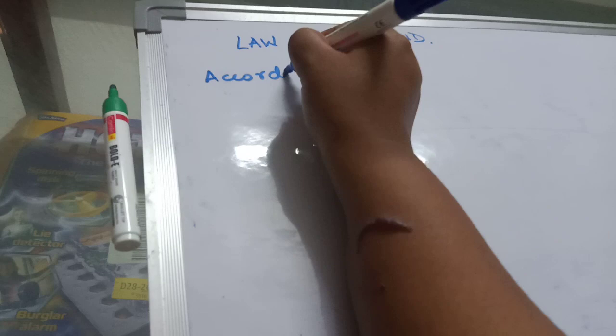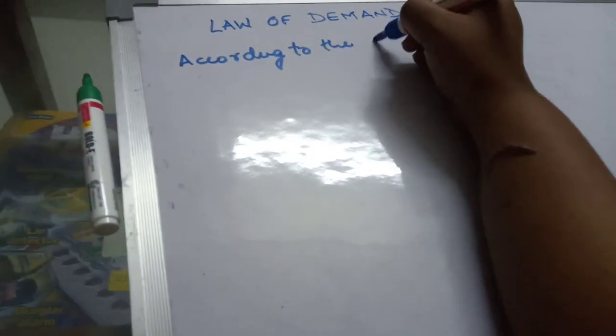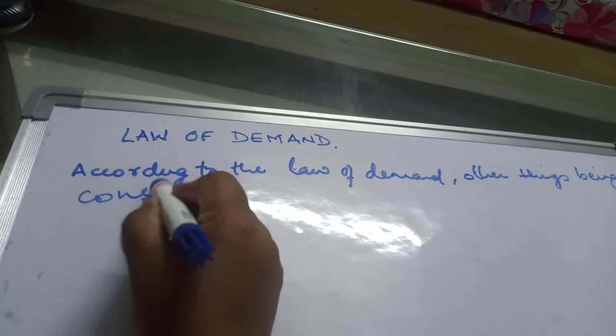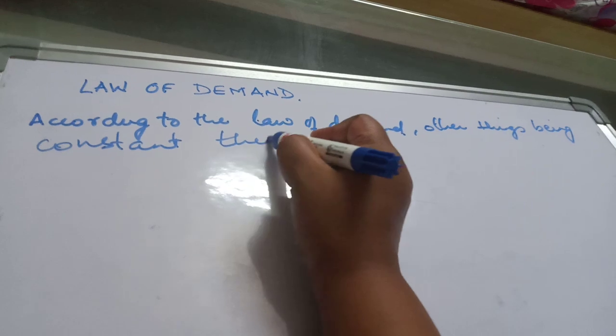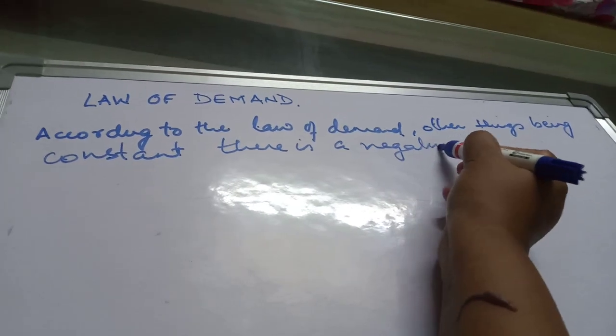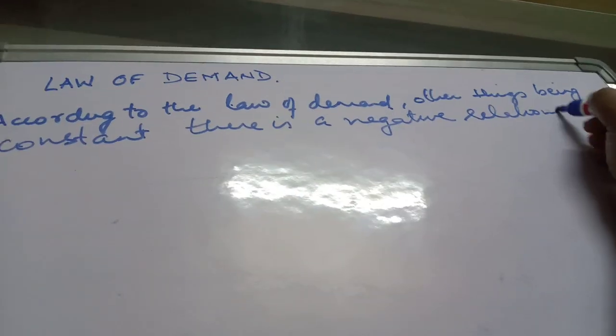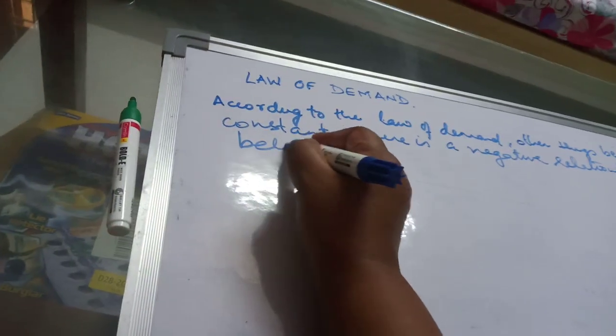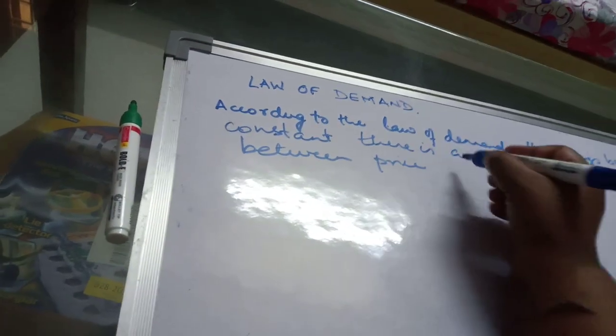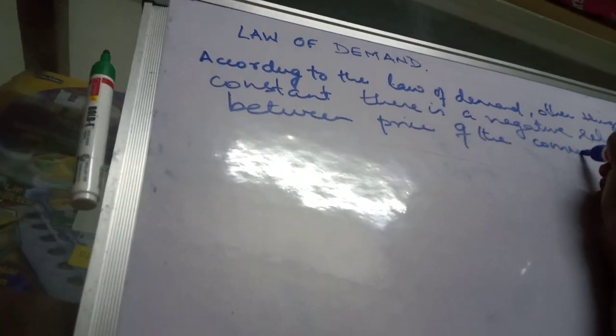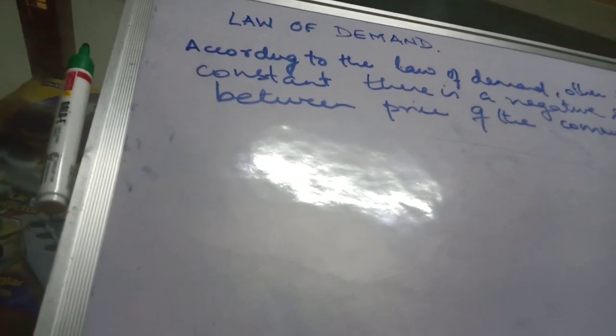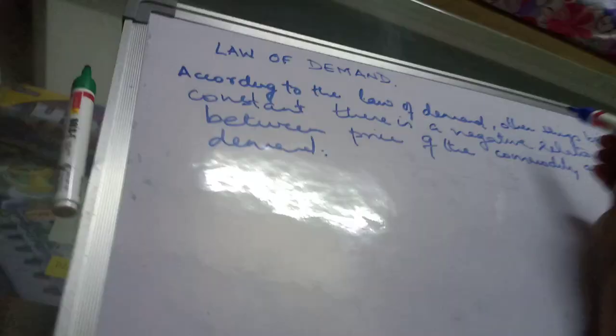According to the law of demand, other things being constant, there is a negative relationship between price of the commodity and its demand.